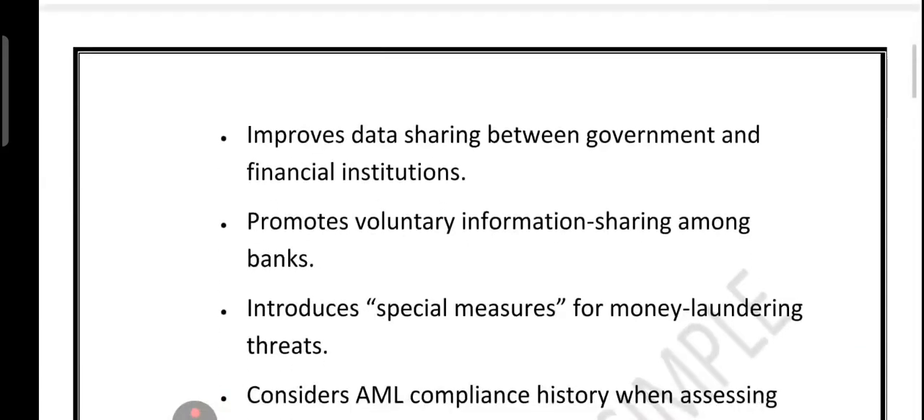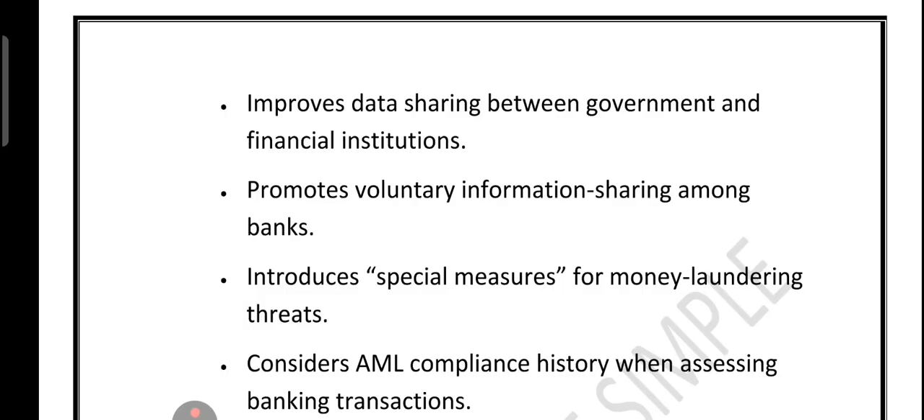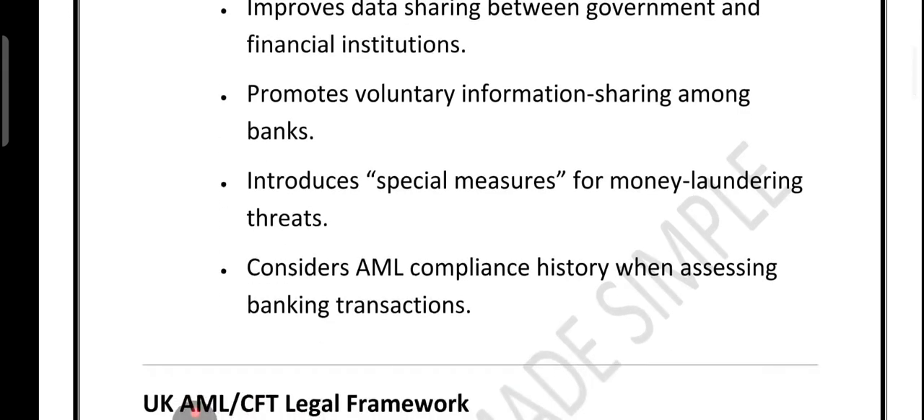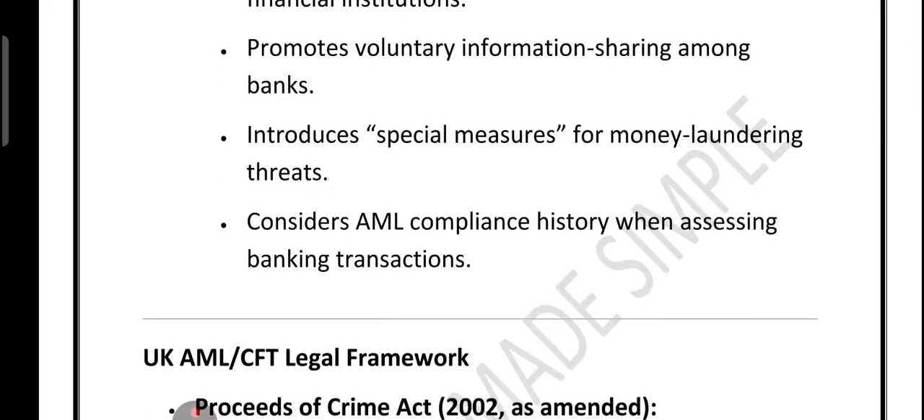Another big move was that it encouraged banks to share suspicious information with each other, which made it harder for criminals to hide. The act even introduced special measures, basically extra tools the government could use against the money laundering threat. And while assessing banking transactions, regulators also started looking at how strong a bank's AML history was.